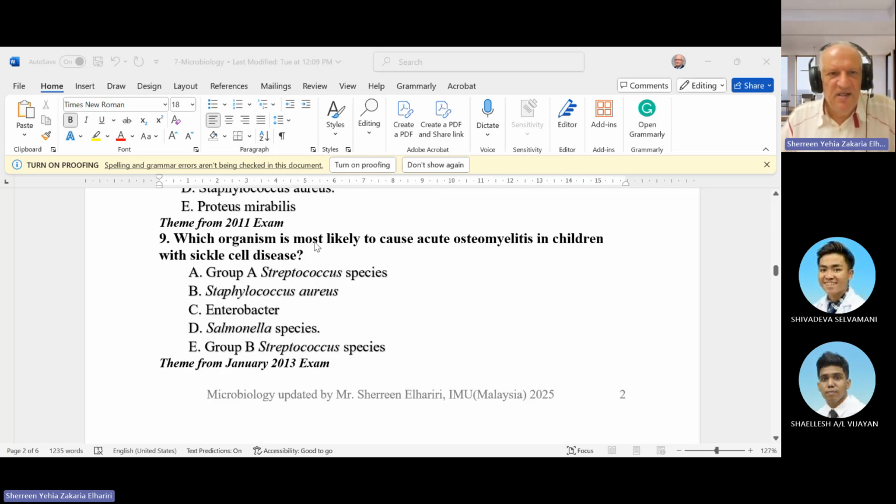Which organism most likely causes acute osteomyelitis in children with sickle cell disease? This is a very common question, common in exams. For me, at first I found it strange, because acute osteomyelitis in normal people can be just normal organisms like Staph and others. But in sickle cell anemia it is different. What is your opinion?